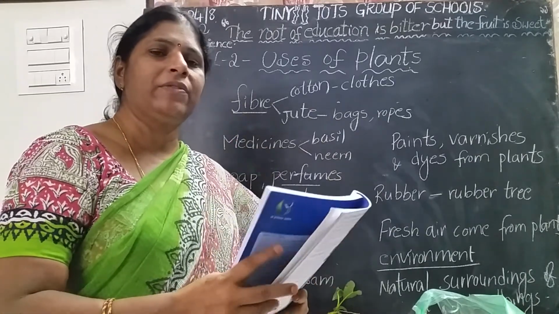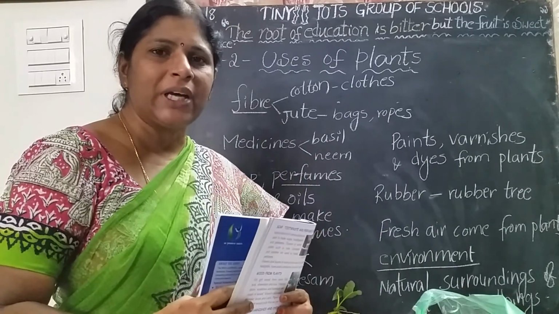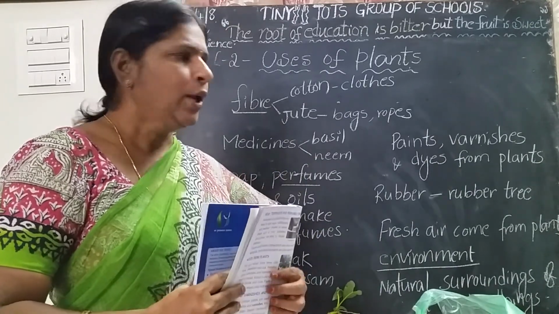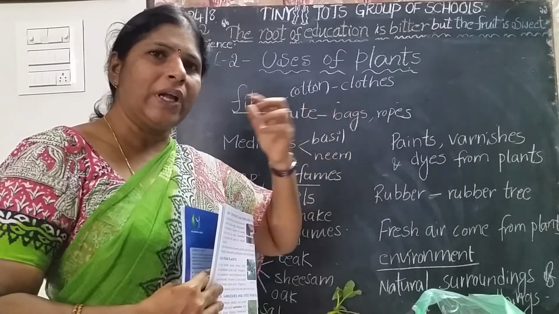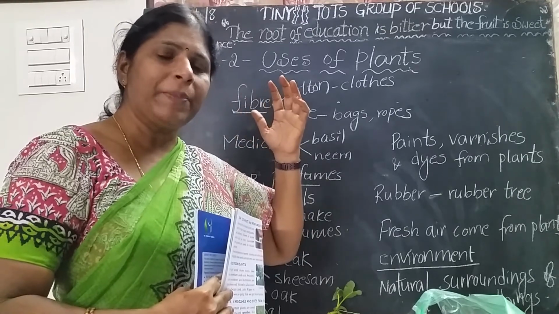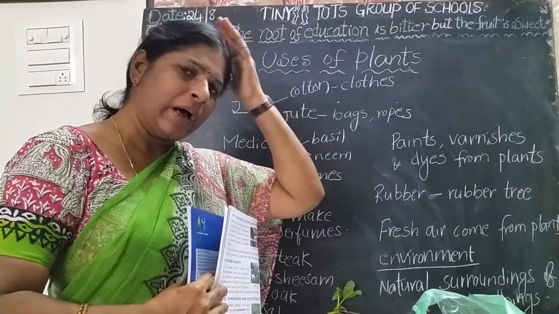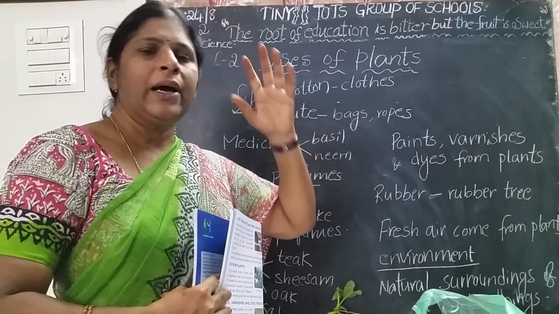Varnish is a liquid applied on materials for giving a good shine to things. And dye means henna powder or henna paste is applied on our hair for coloring.